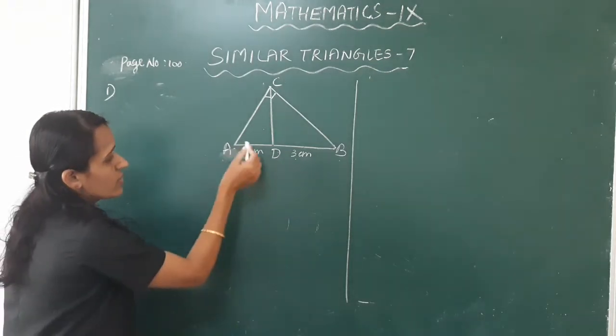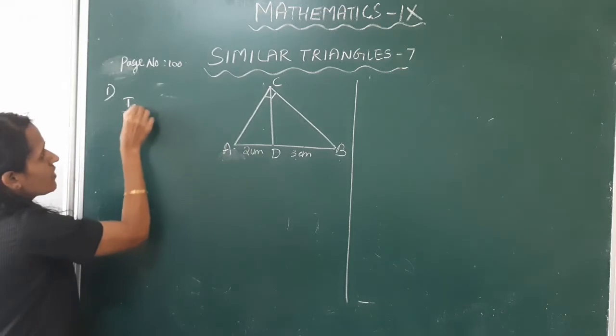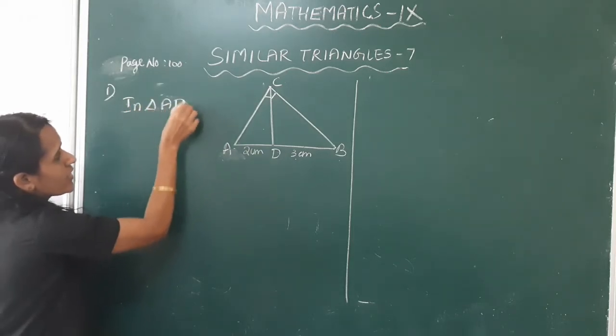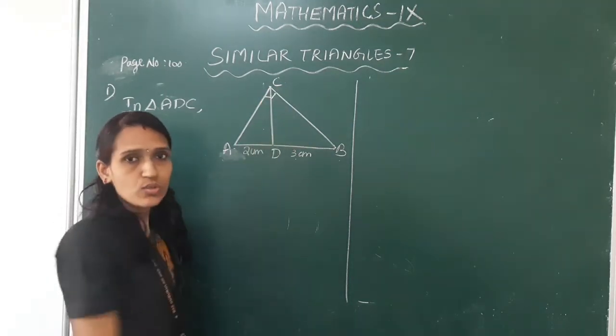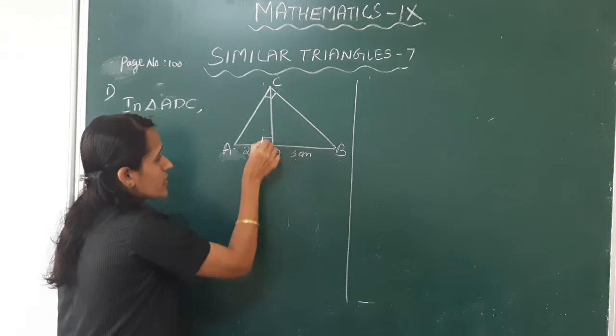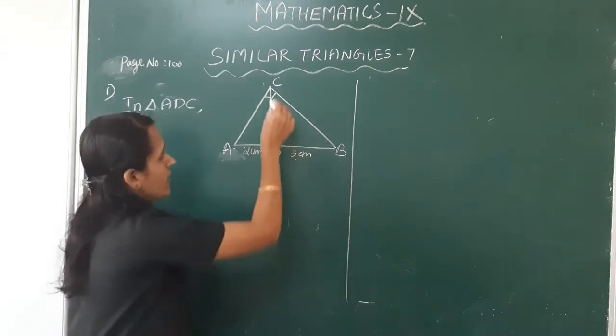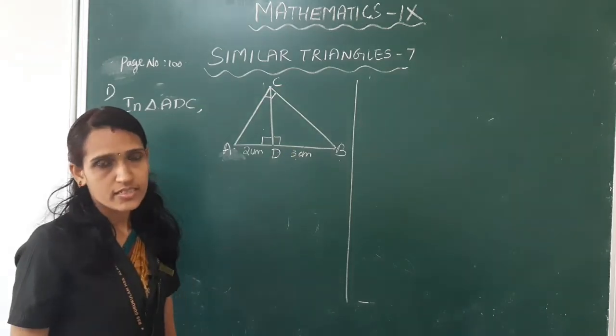First consider triangle ADC. In triangle ADC, CD is perpendicular to AB. So angle ADC is 90 degree and angle BDC is also 90 degree, right?